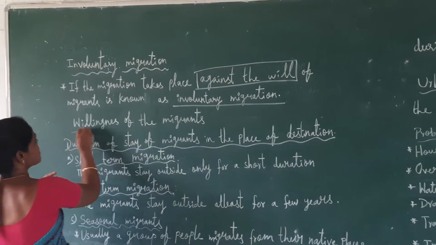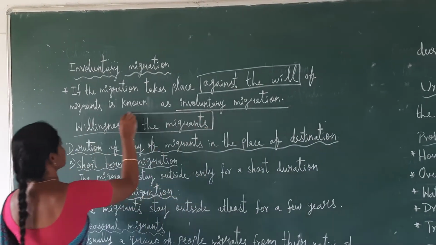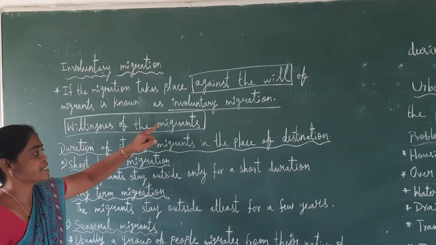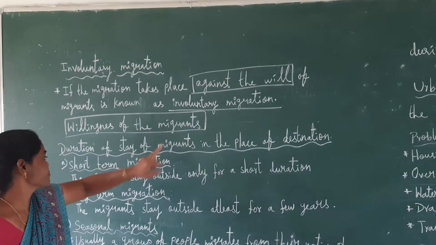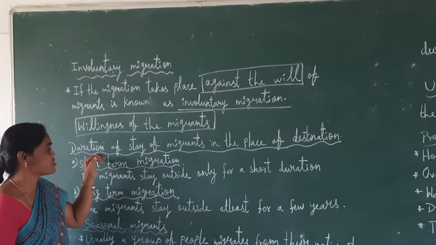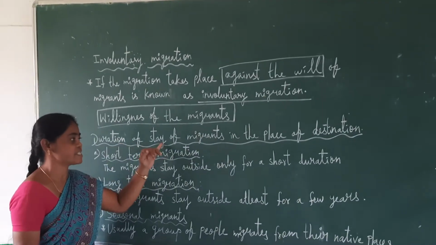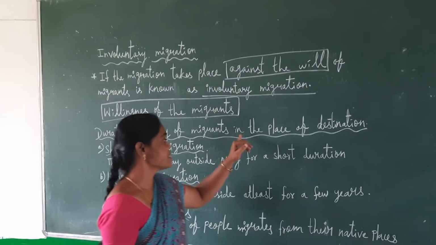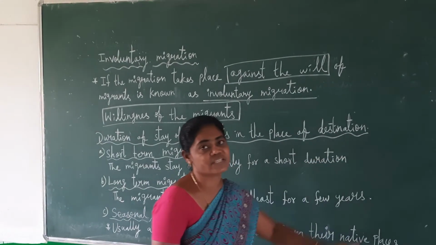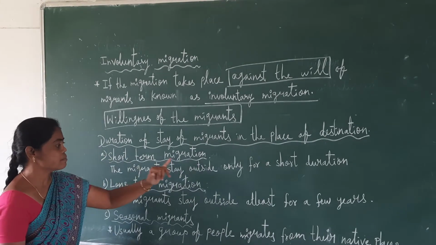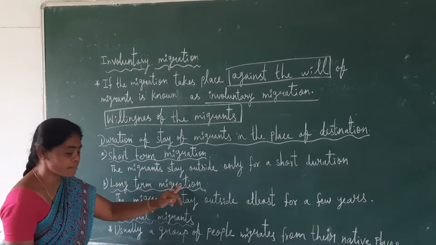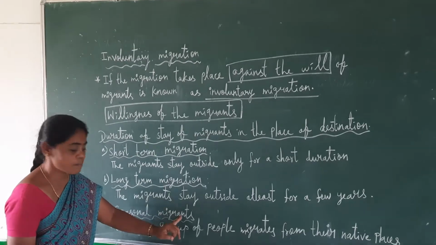So far we have seen the willingness of the migrant, that is voluntary and involuntary. Now we will see the duration, that is the time period of stay of migrants in the place of destination. There are three types: short-term migration, long-term migration, and seasonal migration.